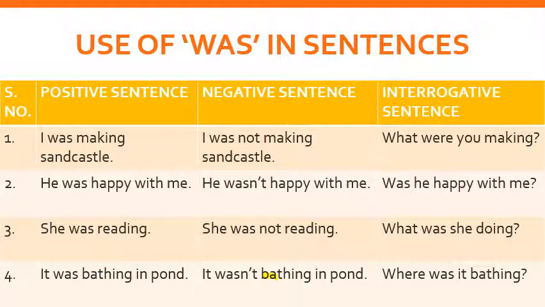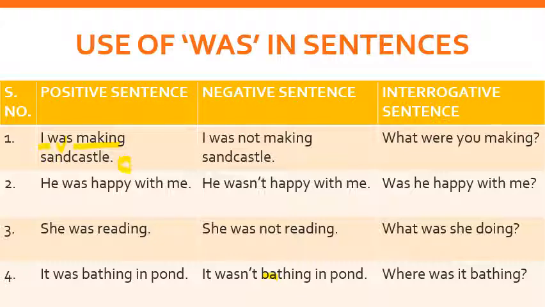I is the subject here, and was is a verb, and making is also a verb, but making is the main verb and was is a helping verb, and sand castle is the object. The thing we are talking about, the subject, is making a sand castle. All right. Now the negative sentence for the same positive one will be: I was not making sand castle.